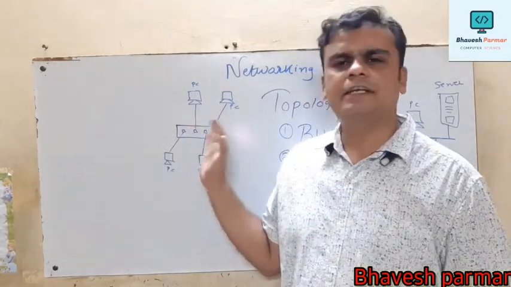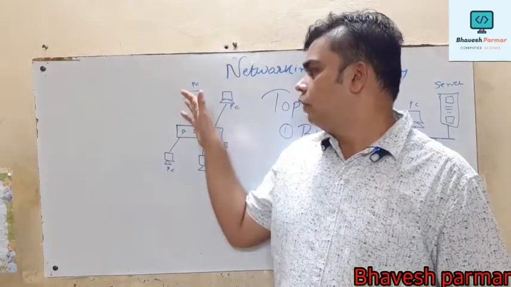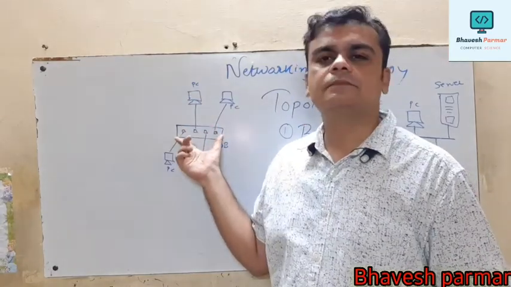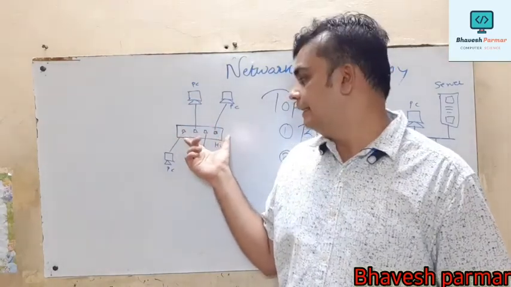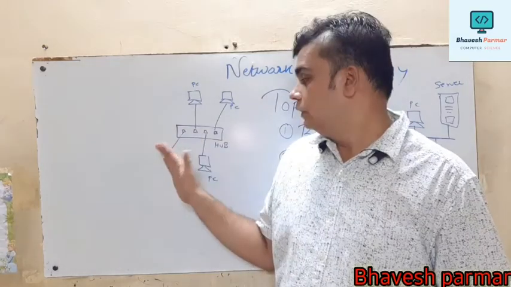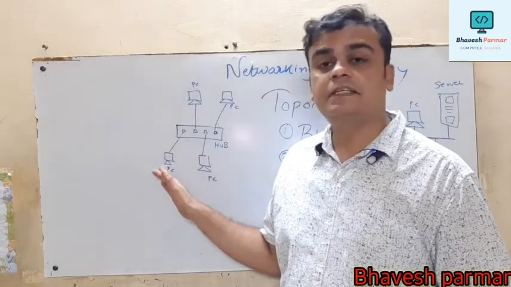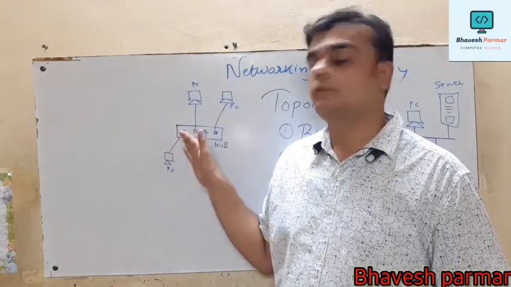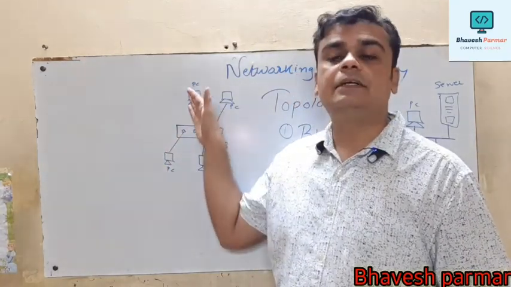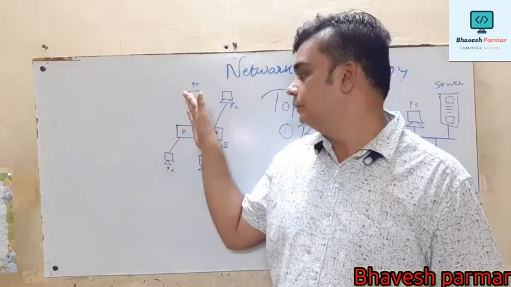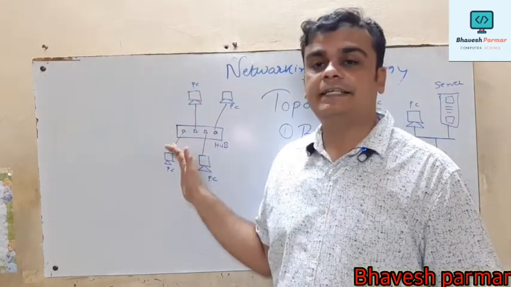In star topology, all the computers are connected to this central network connecting device called a hub. So what is the role of the hub? The hub receives the signal from one computer, then sends it to the destination computer. In this way communication takes place.